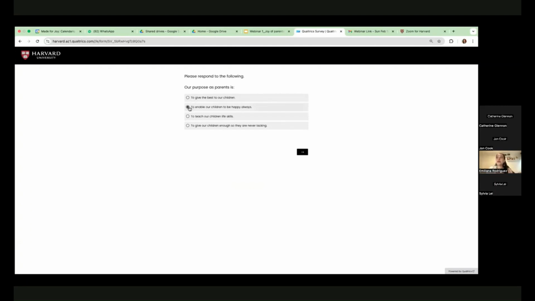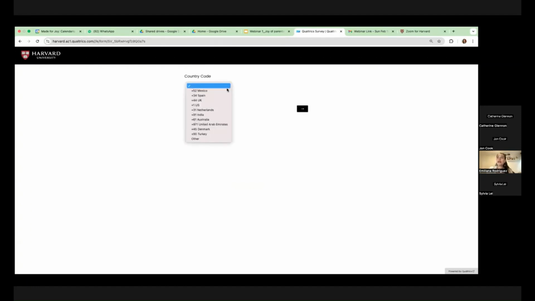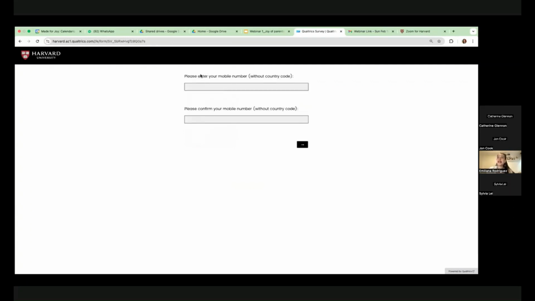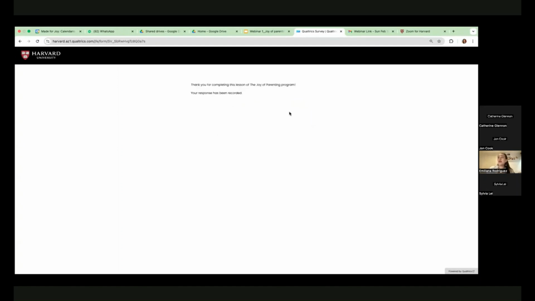So, for example, here you choose something, and it gives you the correct response. And then it asks you for your country code. It's very important for us to get your number. So, for example, in my case, I will choose Mexico, and then it asks you to enter your mobile number. And please confirm because sometimes we make mistakes. So that's why we ask you twice to do it. So you write it twice, and then you're done, basically.